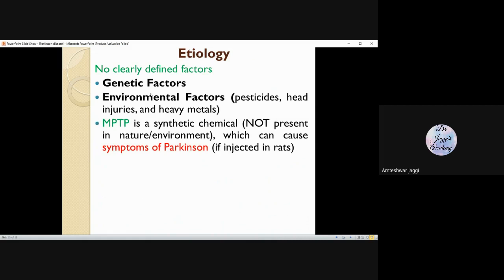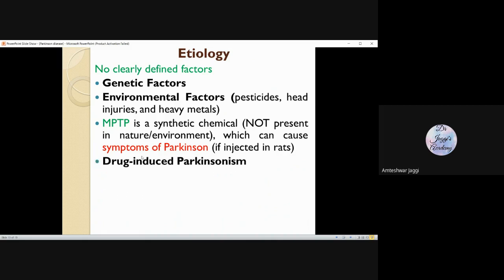There is one chemical, MPTP. This is a synthetic, man-made chemical, not present in the environment. But it is found that if you give this MPTP to rats or these kinds of animals, the symptoms of Parkinson can happen. So this is one of the toxic chemicals which can be a reason, but obviously it is not present in nature as such. This is man-made.